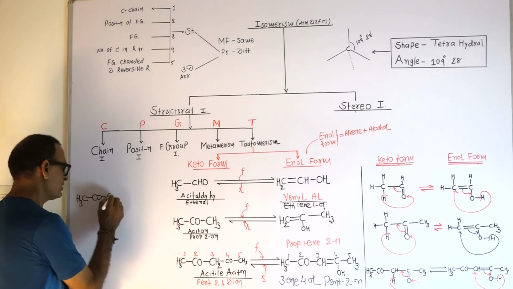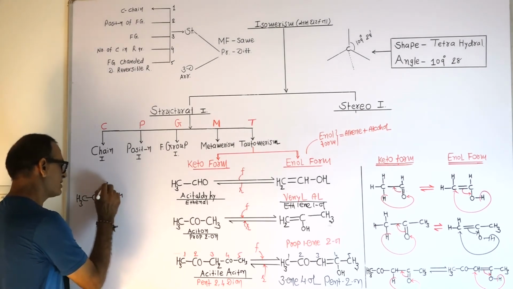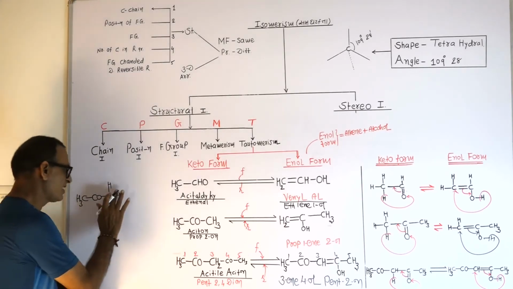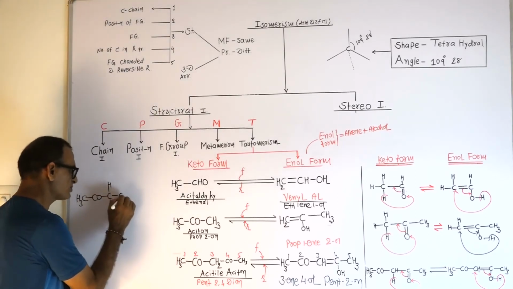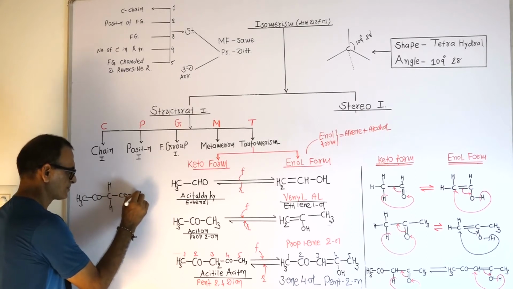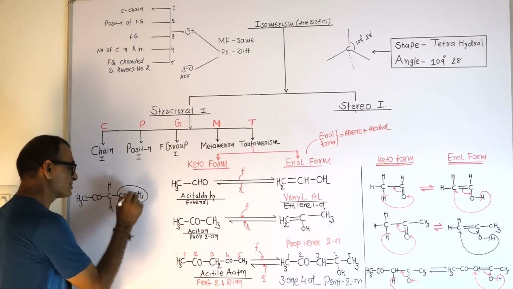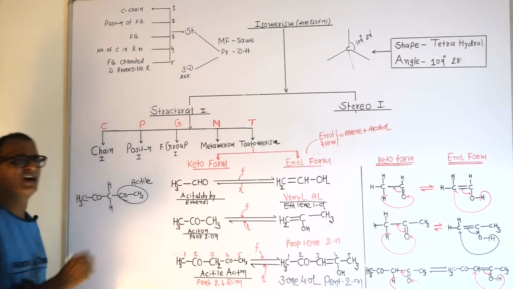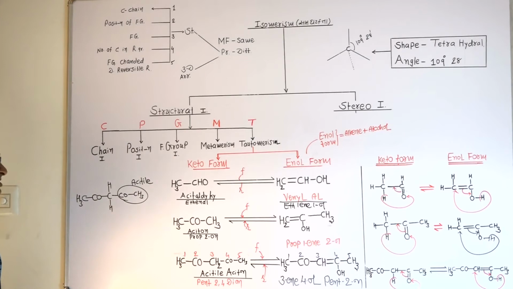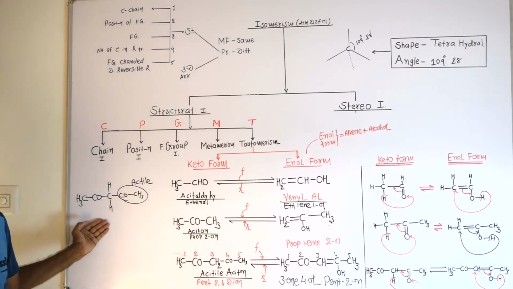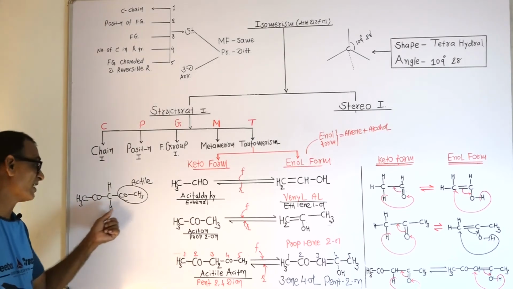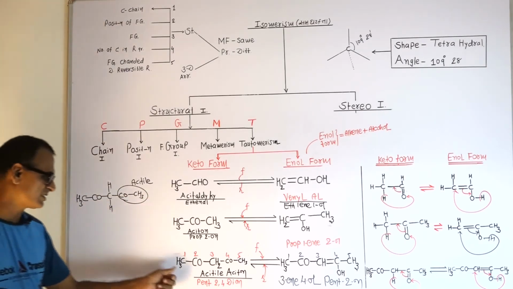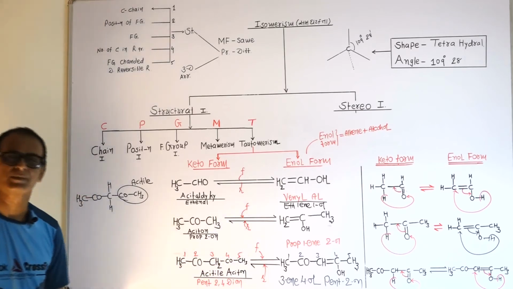If one hydrogen is replaced by COCH3, this group is known as acetyl, otherwise you can say acyl group. This is the derivative of acetone, in which one hydrogen is replaced by acetyl. That's why this compound is known as acetyl acetone.